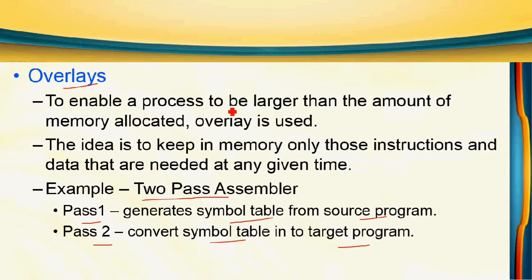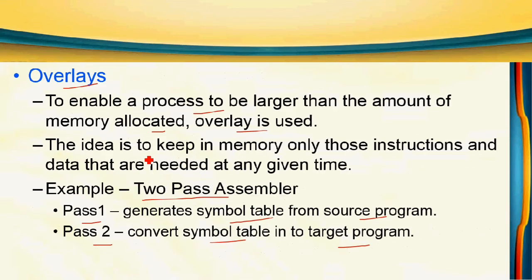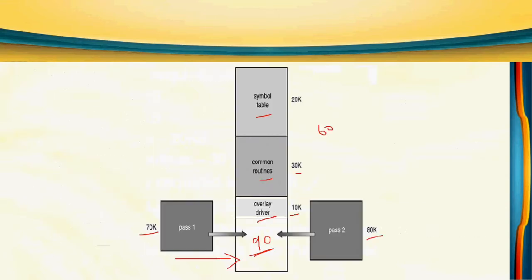Now see the definition: to enable a process to be larger than the amount of memory allocated. So for a process whose size is larger than the amount of memory allocated, we can use overlay. So here also same thing. Process size is 200, it is greater than the amount of memory allocated. So overlay we are using. What is overlay? The idea is to keep in memory only those instructions and data that are needed at any given time. So at a time, only the instructions and data that are needed in memory, that only we have to load. We won't load the entire program in the main memory. That is overlay concept. Okay. So that is the introduction topic.